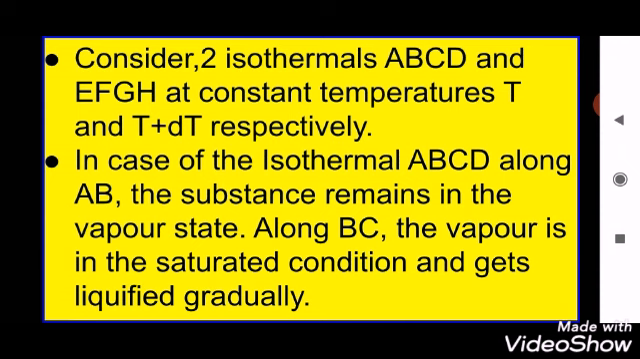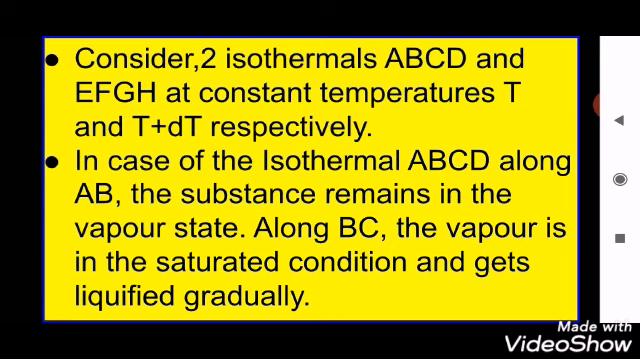Consider two isothermals, ABCD and EFGH, at constant temperatures T and T plus dT respectively. First consider an isothermal ABCD at constant temperature T, and another isothermal EFGH at constant temperature T plus dT. First of all, we have to know about the isothermal ABCD.